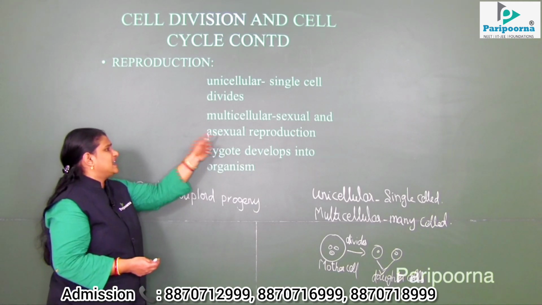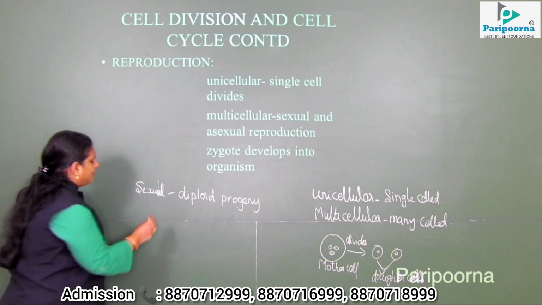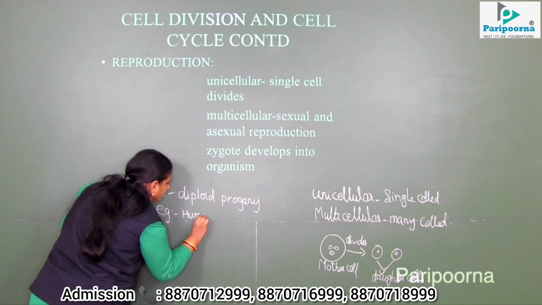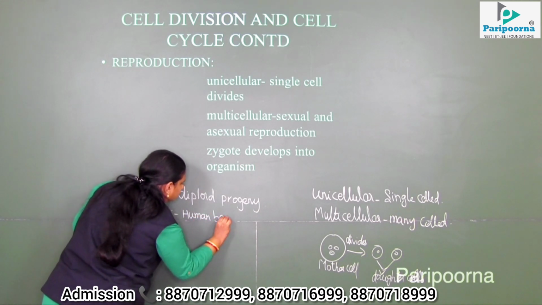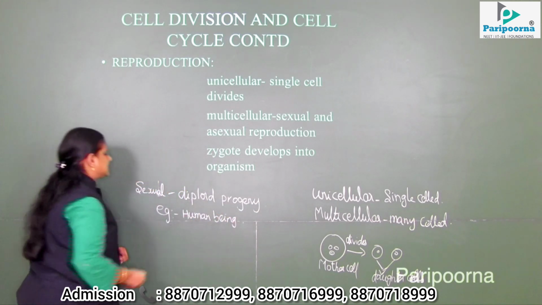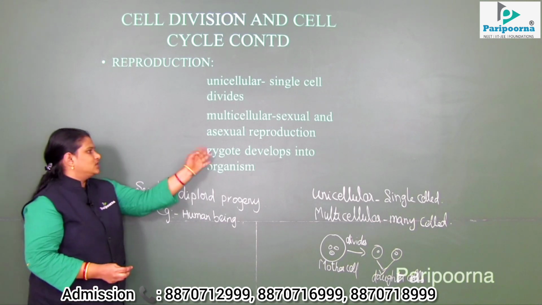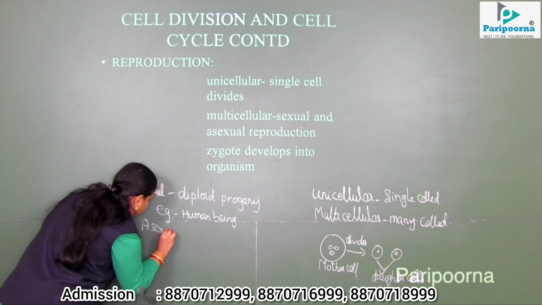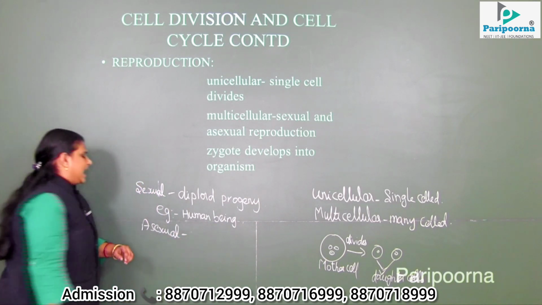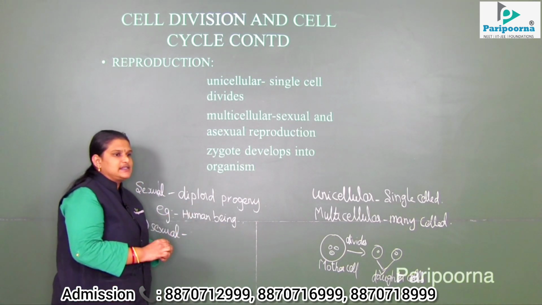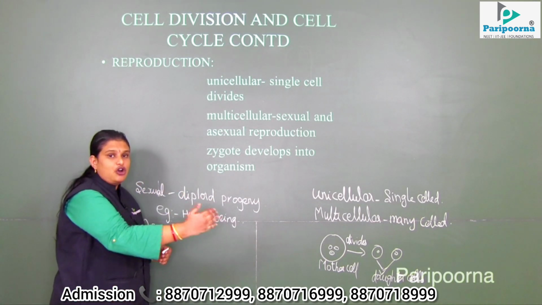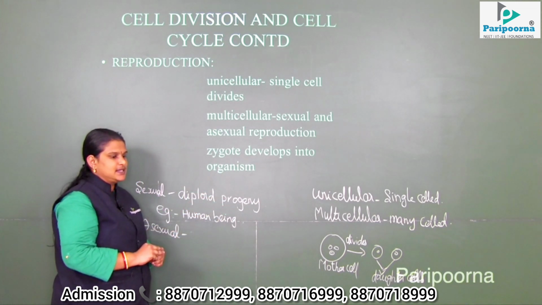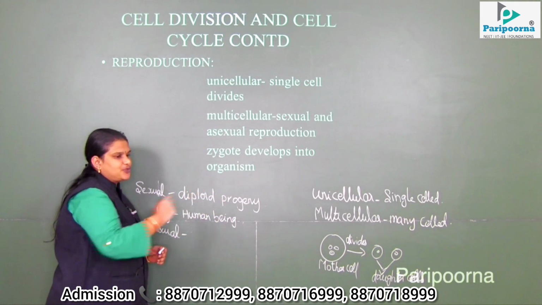What is meant by asexual reproduction? This mainly happens, for example, we can take human being. Next is asexual reproduction. So what is asexual? Asexual is the vegetative reproduction of particular plants to develop their progeny.